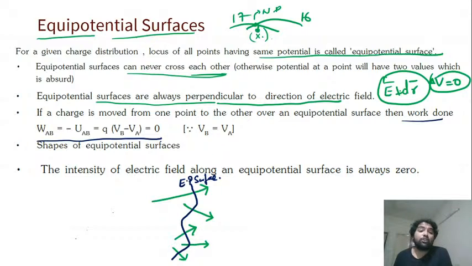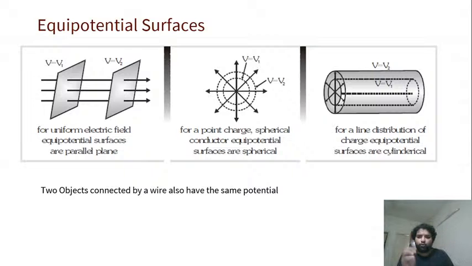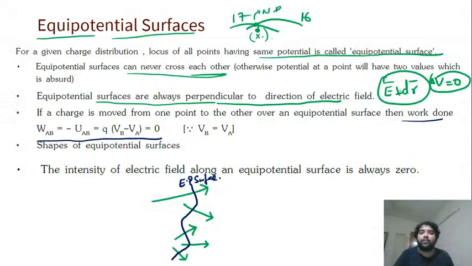And one more thing, the intensity of the electric field along an equipotential surface is always zero. The field is always perpendicular to the surface, which means the component along the surface will always be cos 90 degrees, which is zero. Understood? Pretty simple, right? So note these points about equipotential surfaces. This is very important. If you understand this, it will give you a good perspective.